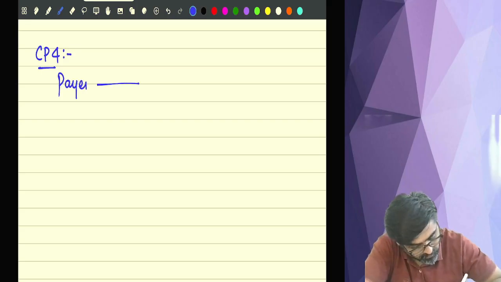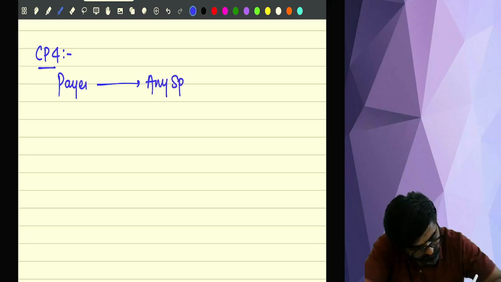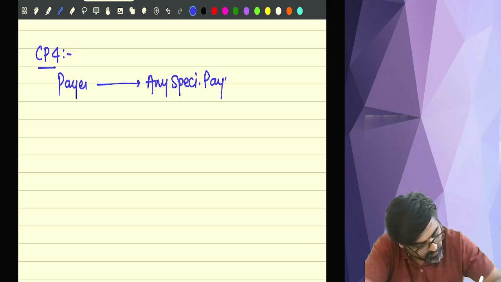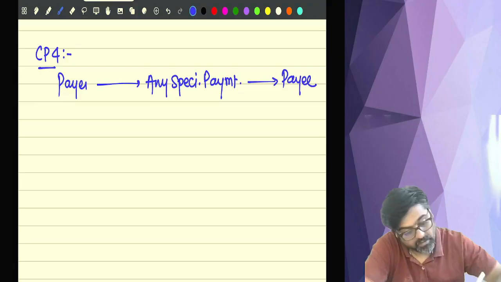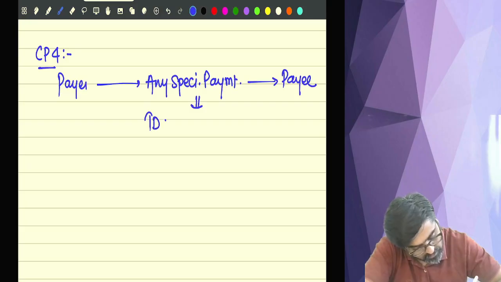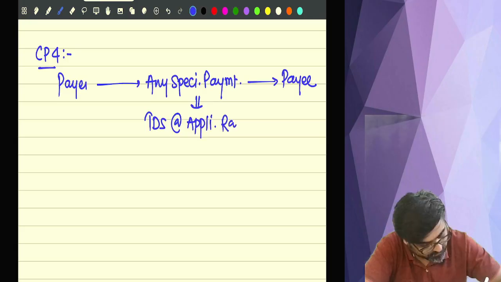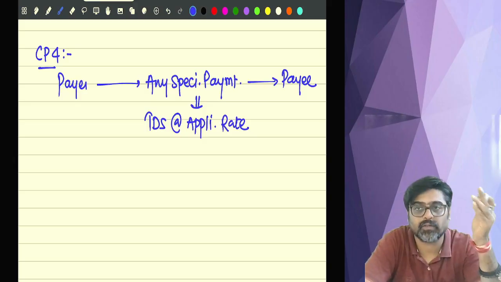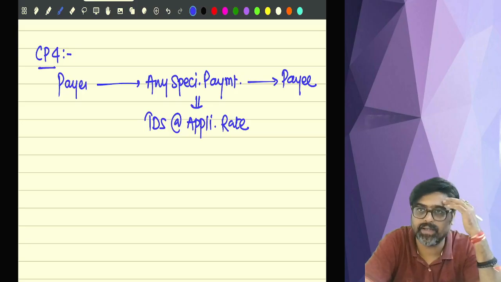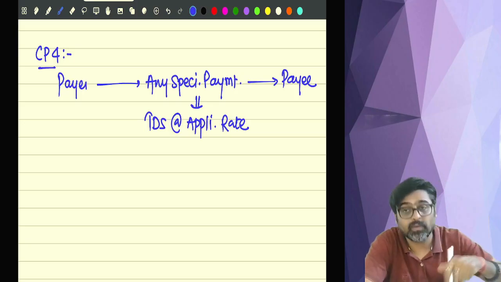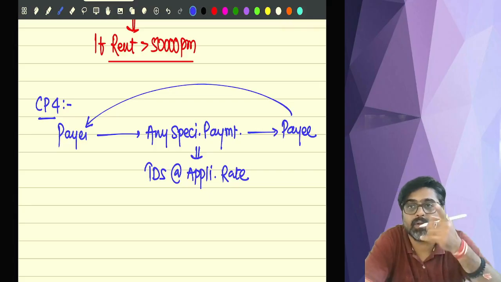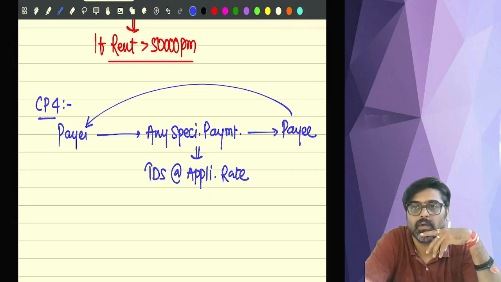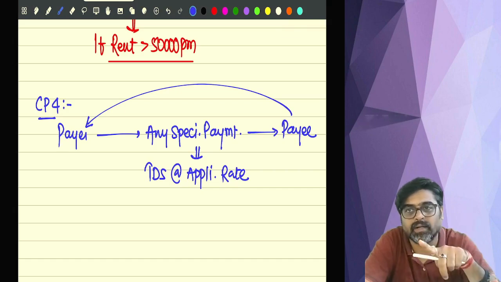Now what this point says is that the payer makes any specified payment to the payee. So on this payment, the TDS will be at the applicable rate. Usually, whatever is the rate applicable, at that rate you are supposed to deduct the TDS. Yes or no? But this will happen only if the payee has given the PAN. So are you the payee? Yes. Give me your PAN number. If you give me your PAN number, I will deduct the TDS at the applicable rate.